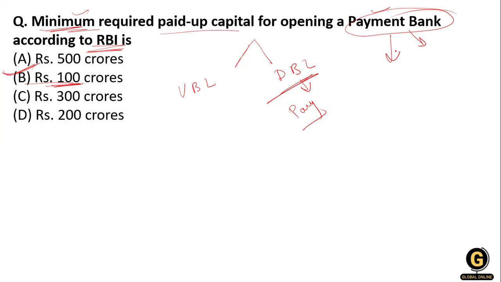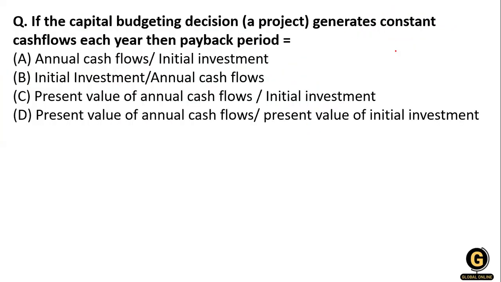Now the next question, which is on your screen, is the capital budgeting decision. A project generates a constant annual cash flow each year, then the payback period is what? Option 1 is annual cash flow divided by initial investment; another is initial investment divided by annual cash flow; then the present value of the annual cash flow divided by initial investment; and present value of cash flow divided by present value of initial investment. What will be the right answer? The question is from capital budgeting, and here it asks about the payback period.